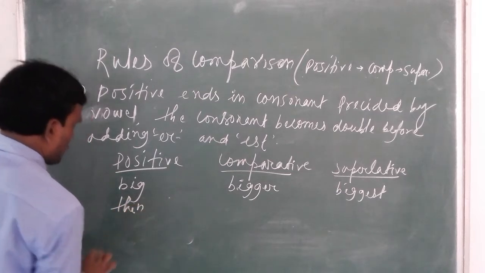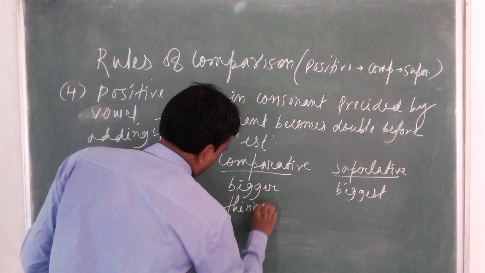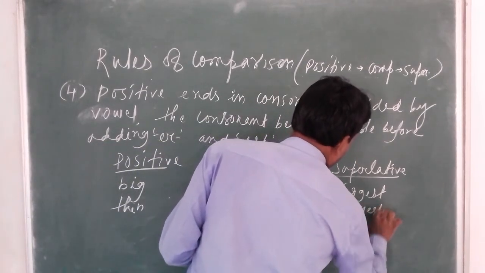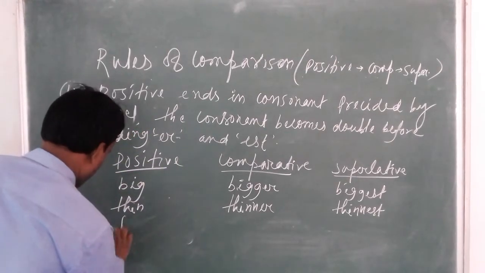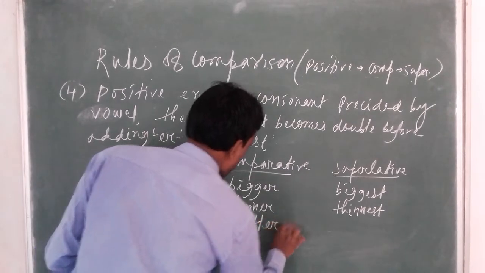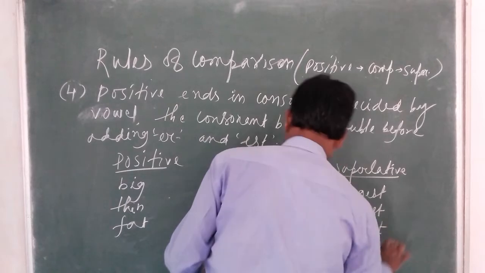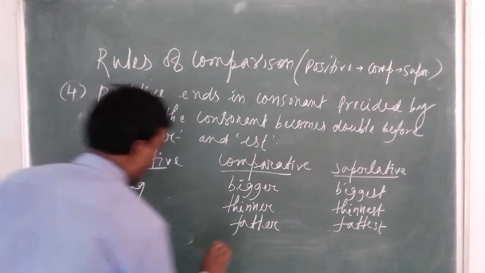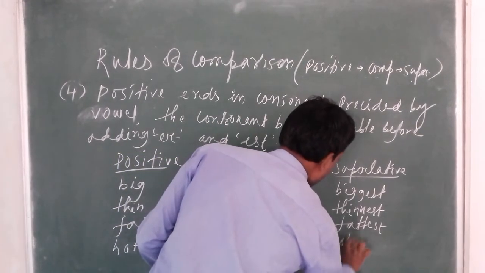Thin, thinner, thinnest. Yes, fat, fatter, fattest. Hot, hotter, hottest.